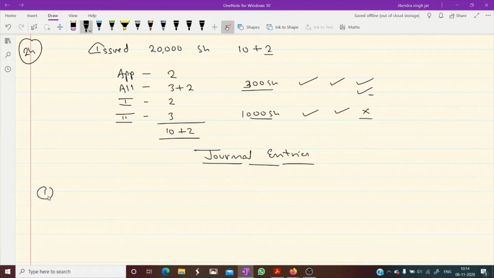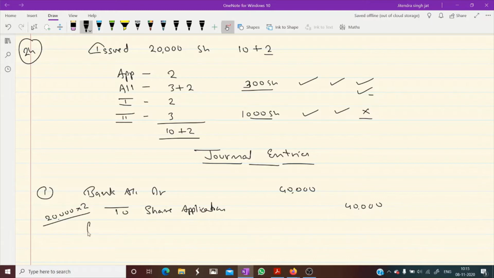First entry for application money received: bank account debit to share application. How much money is received? 20,000 shares into 2, 40,000. Is that clear? Being application money received.